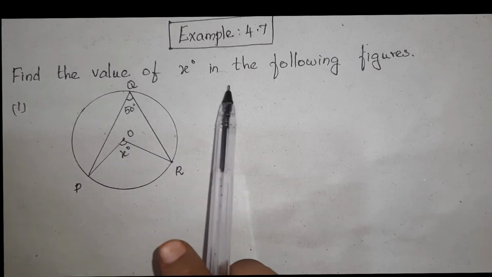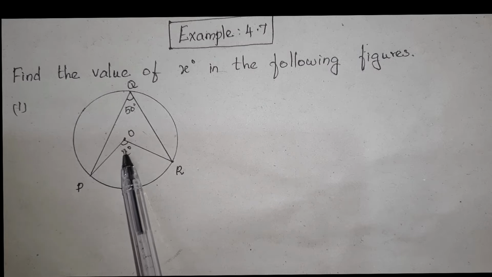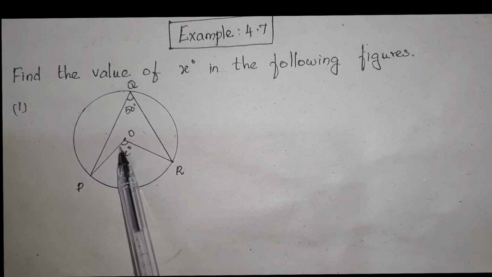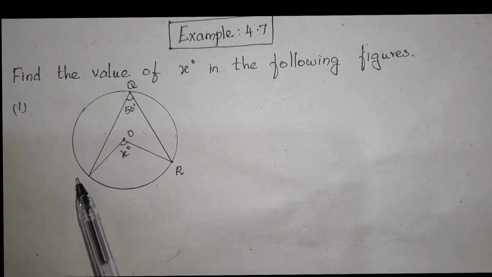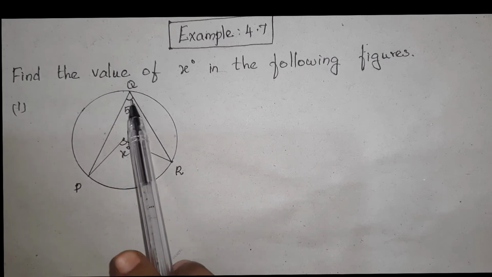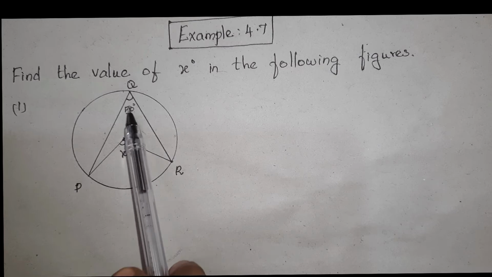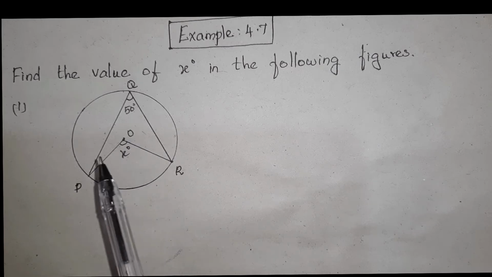See this example 4.7. Find the value of x degree in the following figure. So we have to find out this x degree. Here x is the angle POR. What is given? 50 degrees is given, that is angle PQR. Anyway, we have to find out the value of x.